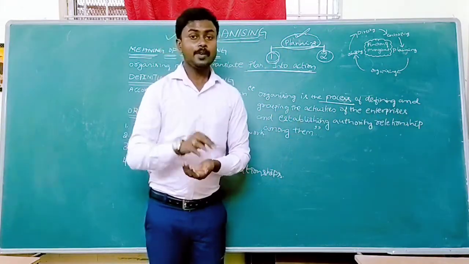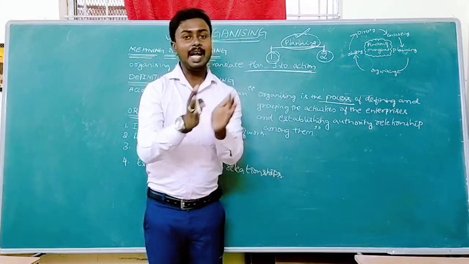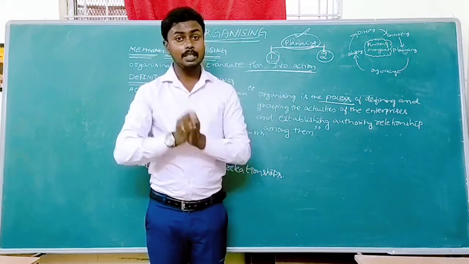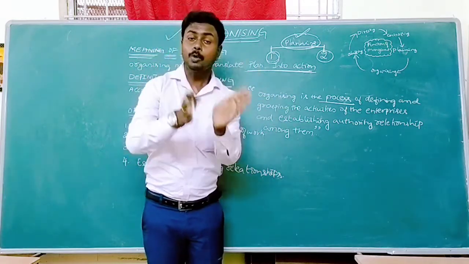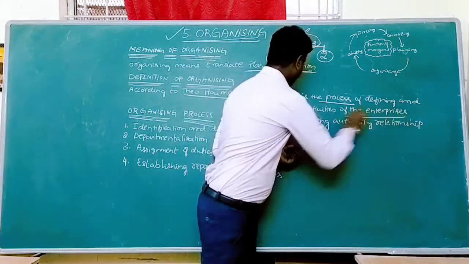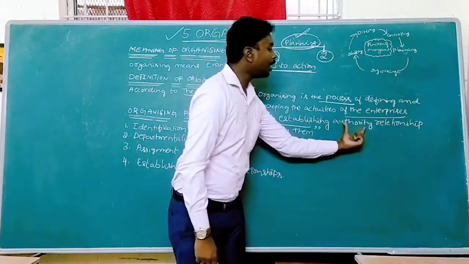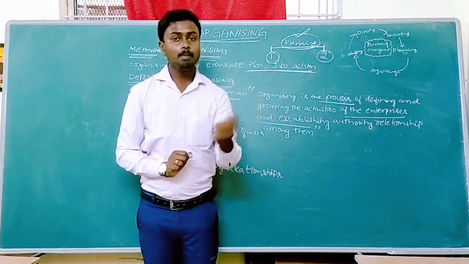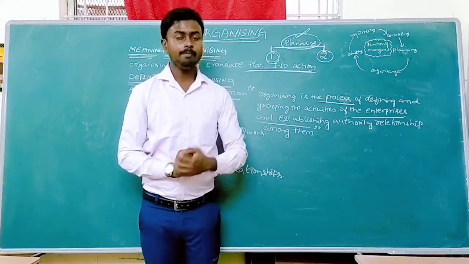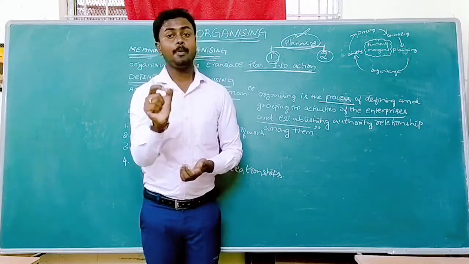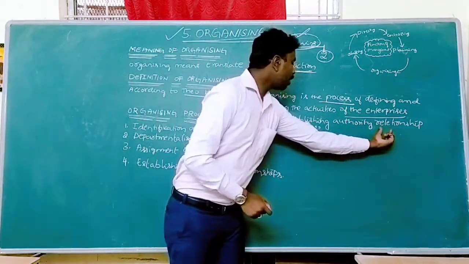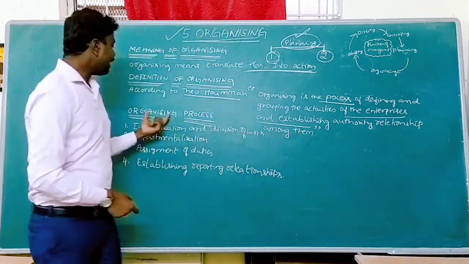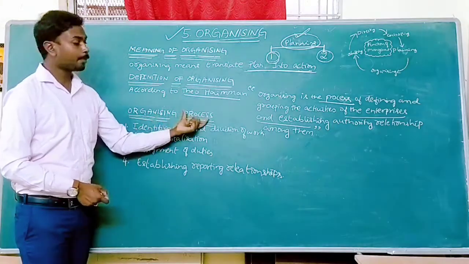That means first we have to identify the different activities in the organization. Suppose we have different activities, finance activities, production activities. We have to group those activities of the enterprise, establishing authority relationships among them. That is nothing but only one boss should be in an organization, and who reports to whom is called authority relationship among them.